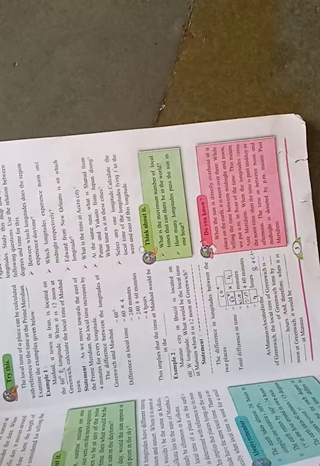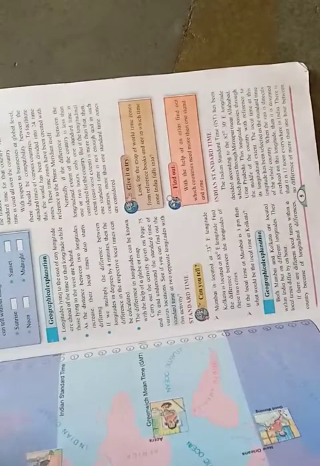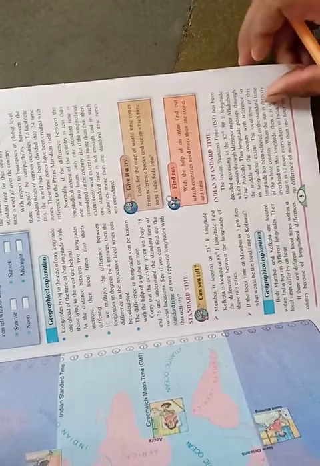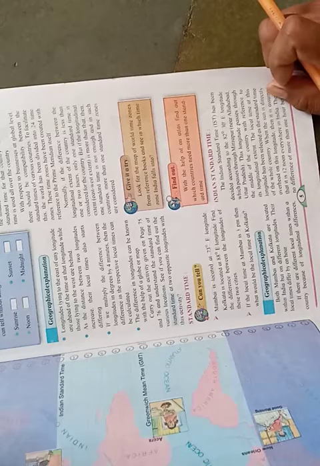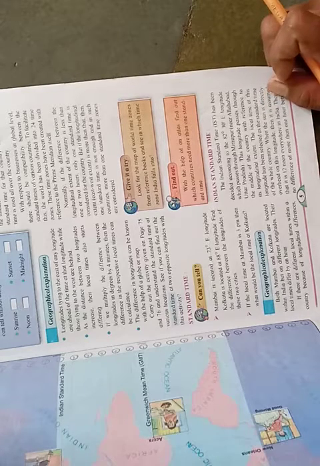From night 12 o'clock to afternoon 12 o'clock is AM, and after noon 12 o'clock to midnight 12 o'clock is PM. AM means ante meridian and PM means post meridian. Places whose longitude lies to the east are ahead in time, and those lying to the west are behind.